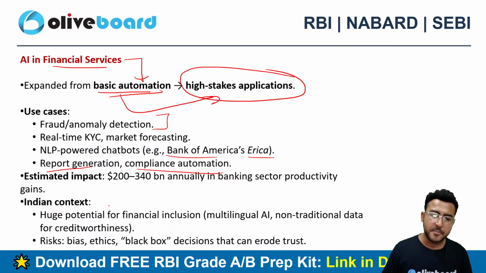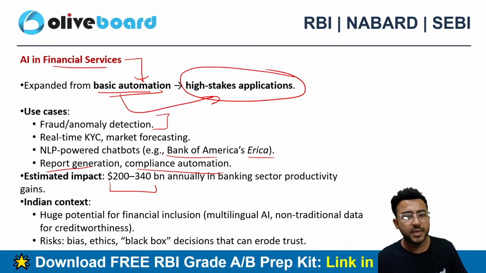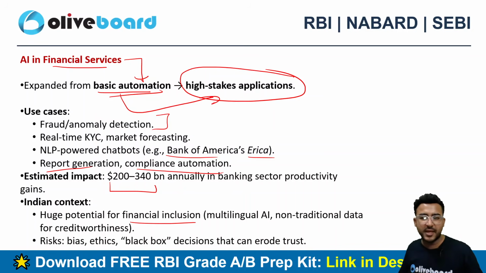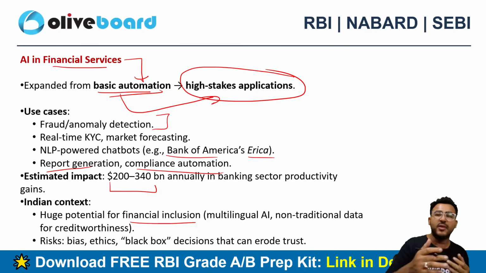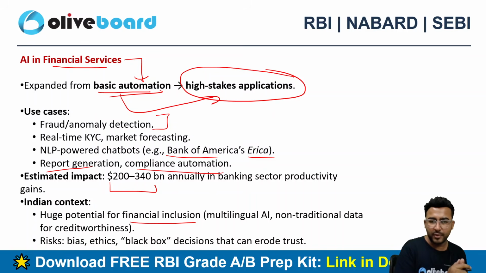What is the estimated impact? The report has stated that $200 to $340 billion annually in the banking sector productivity will increase because of these kinds of AI automations. If we talk about the Indian context, then there is huge potential for financial inclusion. We know that financial inclusion is on the hit list number 1 of RBI. It will help us penetrate financial inclusion more and more, right?